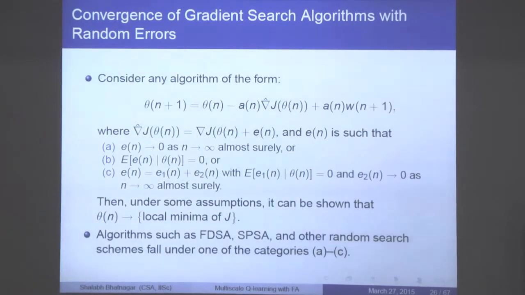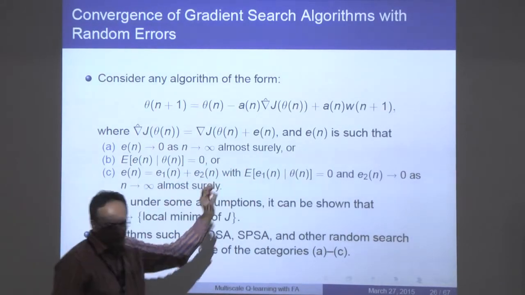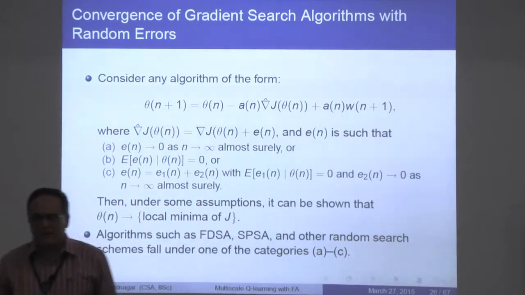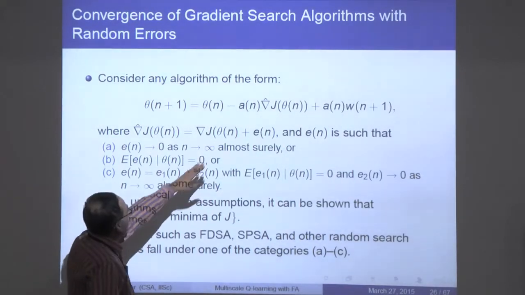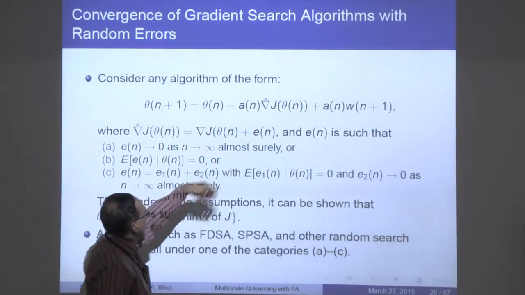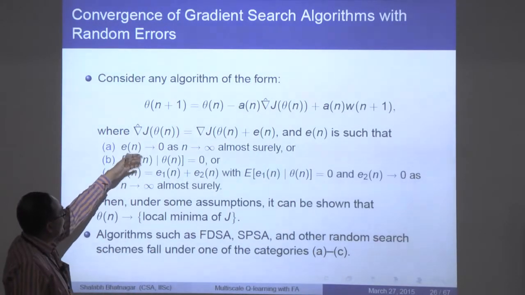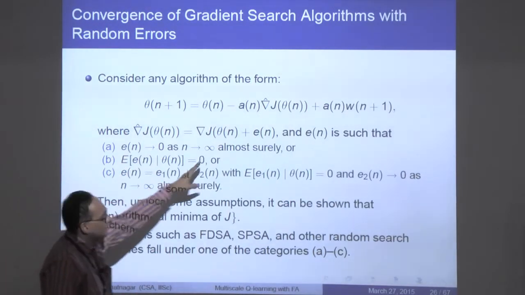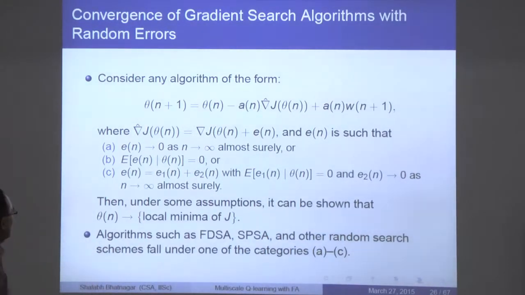So in general, if you have a gradient search algorithm, it would be something like that, wherein W n plus 1 could be either noise or error due to discretization. And the grad hat J of theta n would be an estimate of the grad J of theta n, and it could be written in this manner. So the E n could be something that goes to 0 almost surely, so you can assume that, let's say, E n is something that is uniformly bounded for now, almost surely.